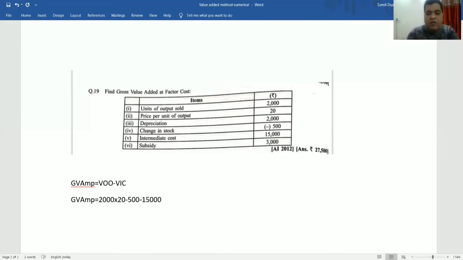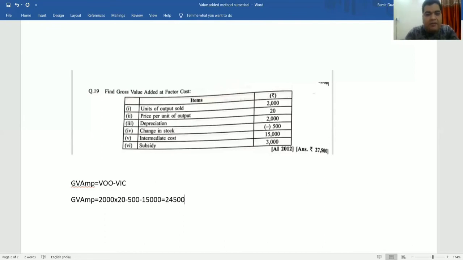So when I solve this question, so 20 into 2000, that gives me the value of 40,000. 40,000 minus 15,000, that is equal to 25,000. And 500 again I have to minus, so answer is 24,500 is basically the value of GVA at MP.